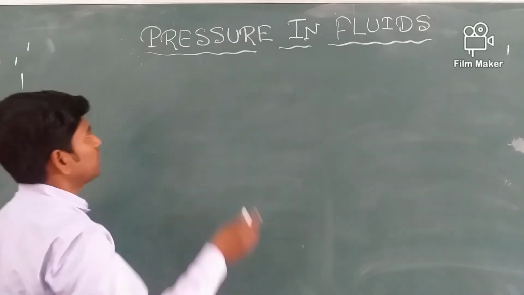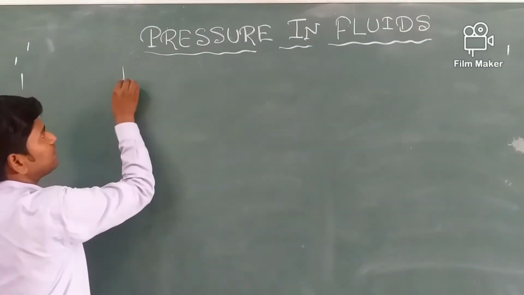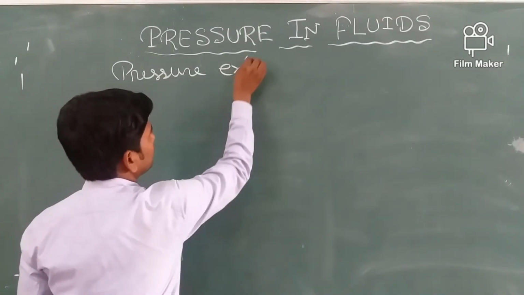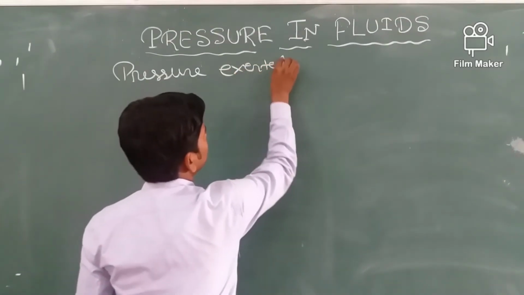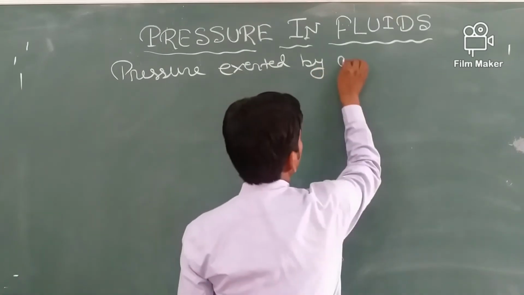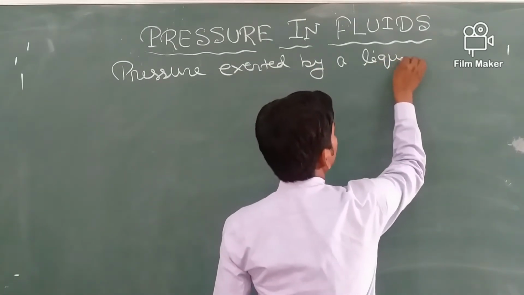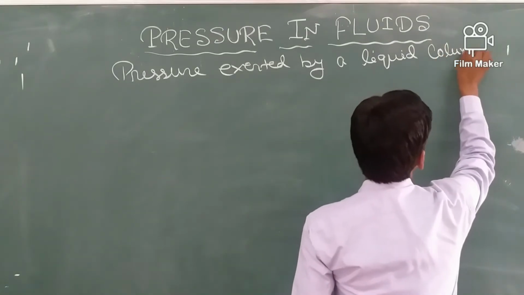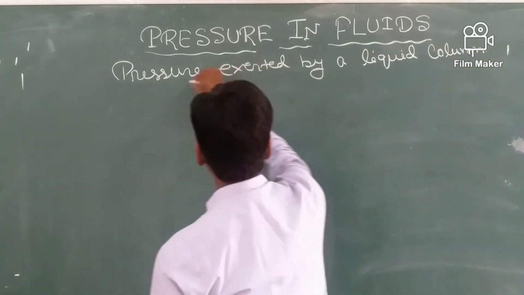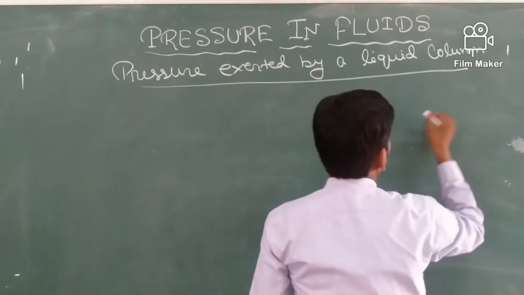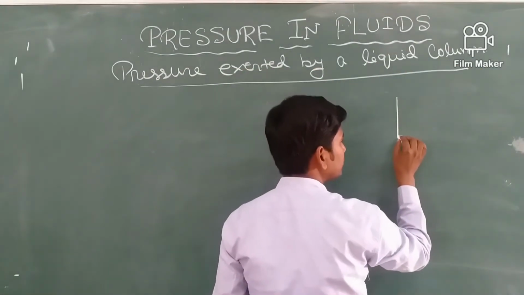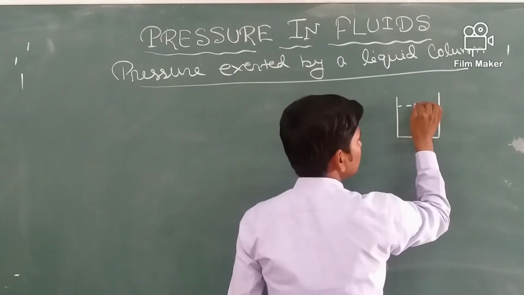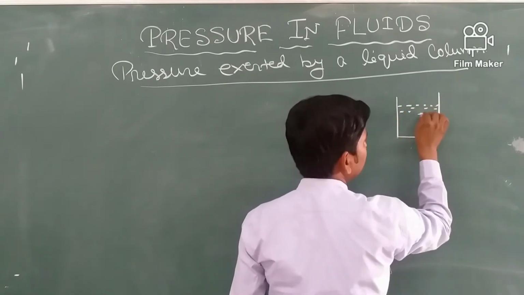Let us see the next point. Pressure exerted by a liquid column. Let a container containing a liquid, suppose it is filled till this level.